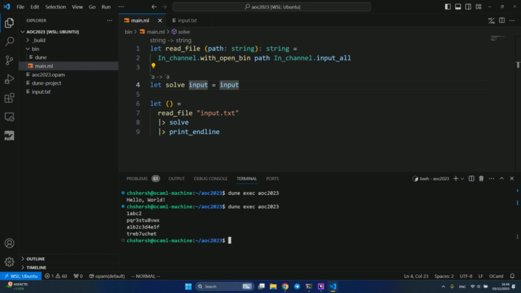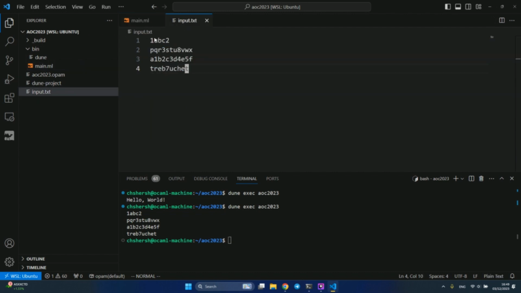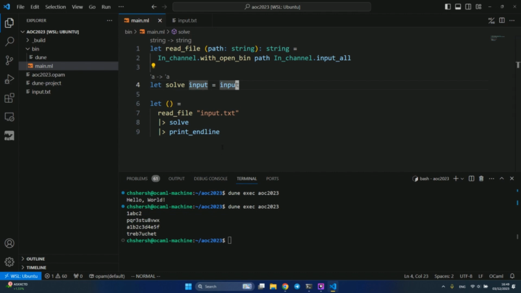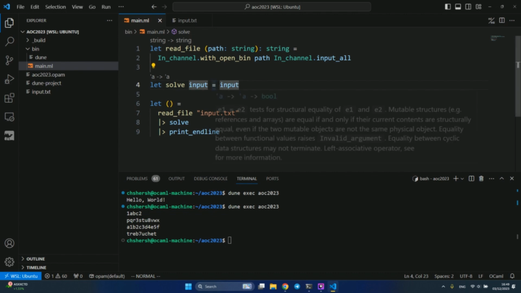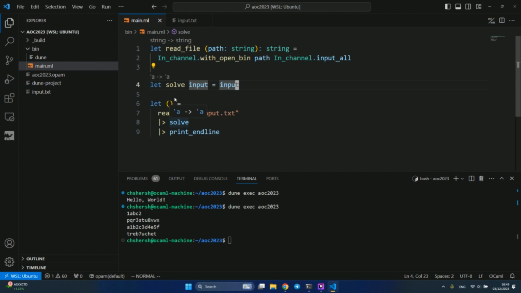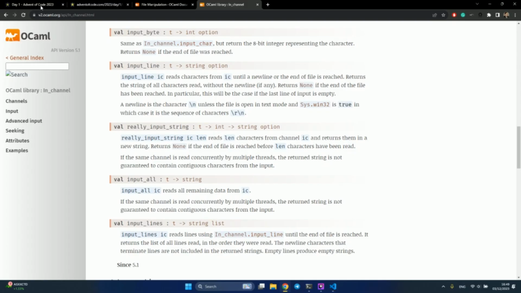Okay, you see, it worked. It read from the file input.txt, which is our file, and it produced the content of this file. So at least we can read from a file, and we don't need to worry about this. Now we need to solve this problem. Get back to the problem.